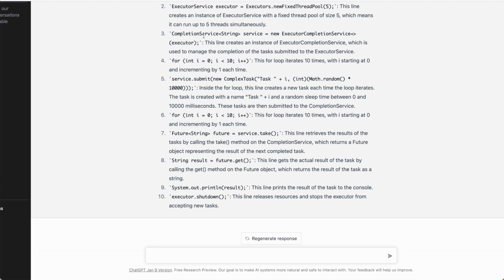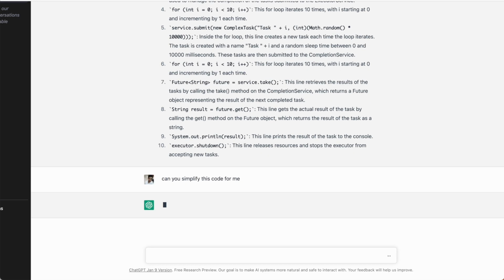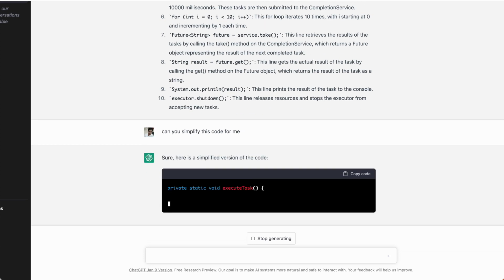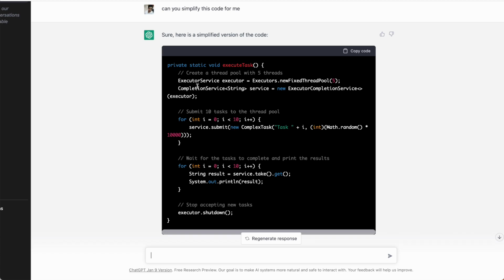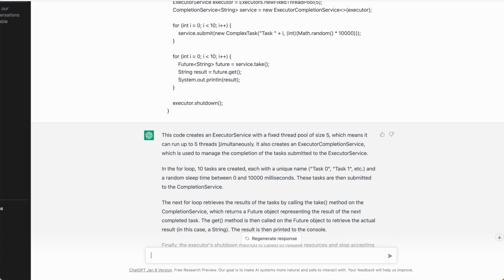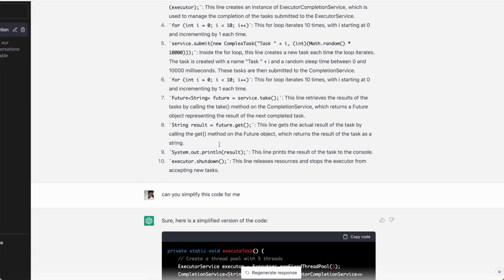So what's next? Once you understand the existing code snippet, what you end up doing is refactoring the code, right? You simplify the code, or you refactor to make it more readable. So I can ask ChatGPT, can you simplify this code for me? Let's see what ChatGPT gives you. Here, if you see, it gives you simpler code. It's not much simpler, not very different from the existing code, but it tries to refactor a bit.